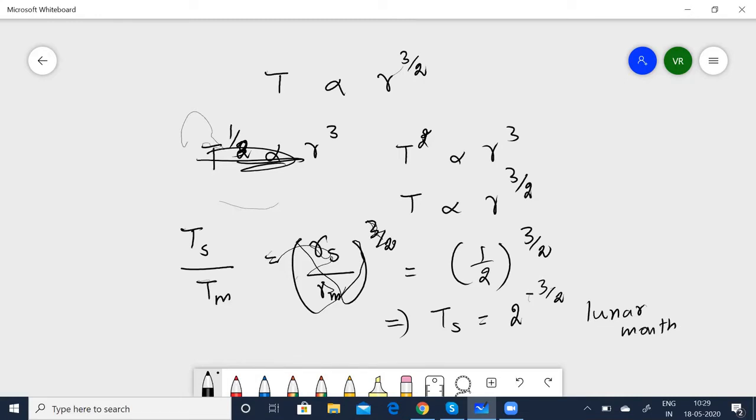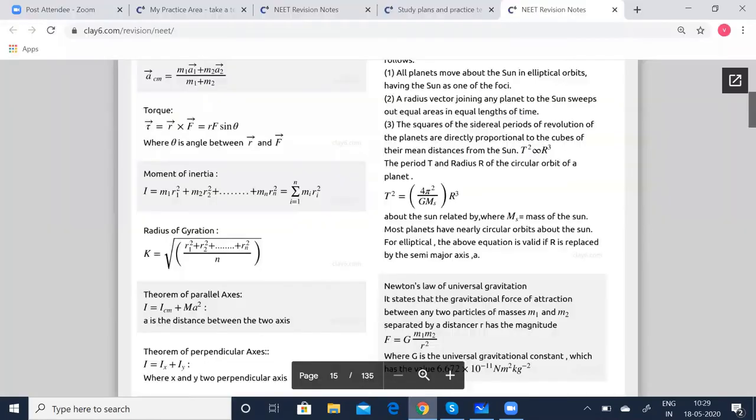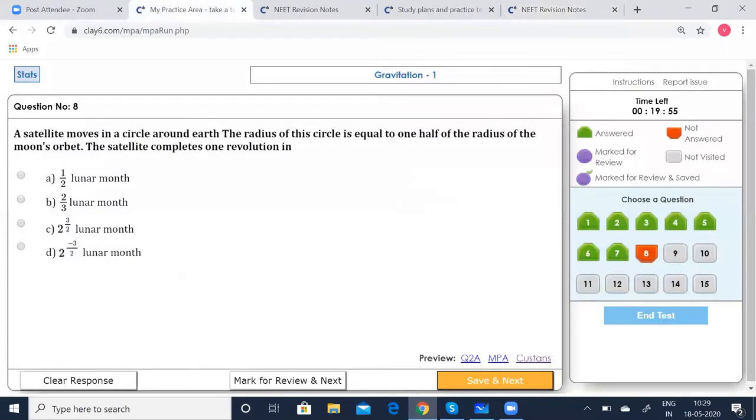Let's see which option is correct. The time period of the satellite is now going to be 2 raised to the power of minus 3 by 2. So option D is correct. Save that. Go to the next.